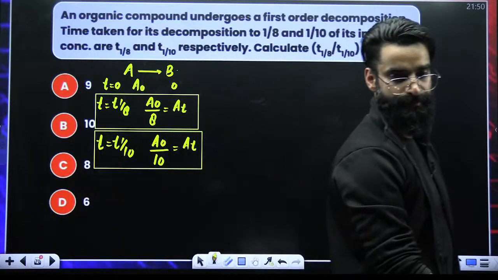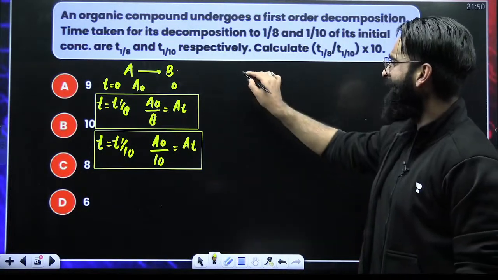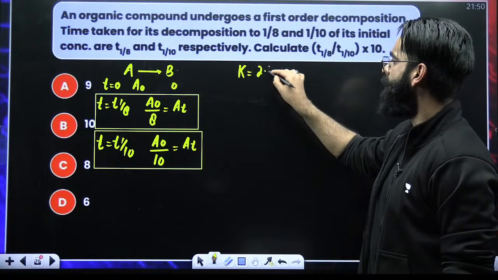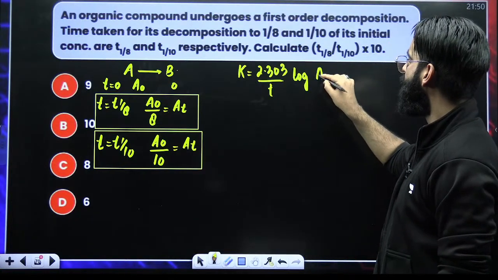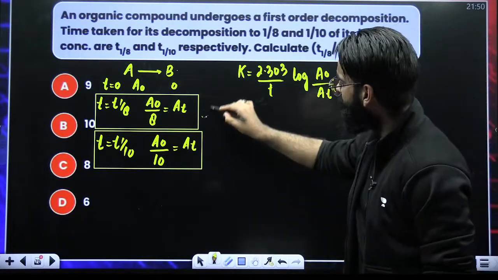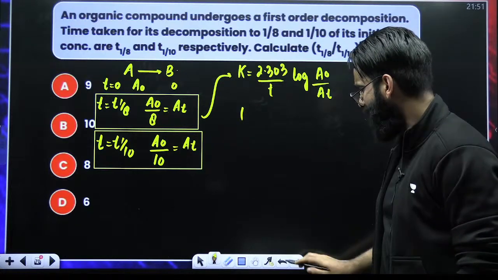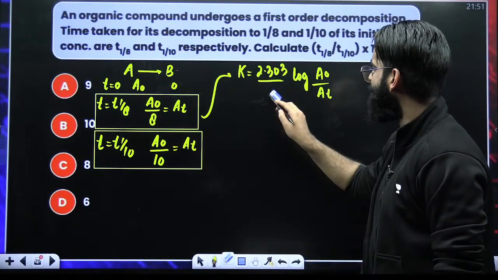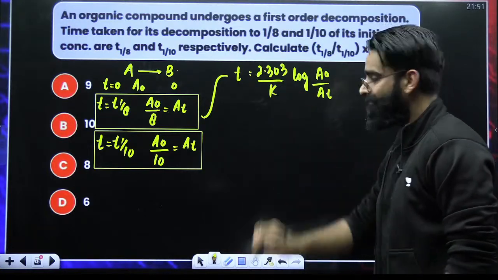I have 2 conditions. Over here, if you look carefully, I have 2 conditions. What is my integrated rate equation? That is K is equal to 2.303 divided by T, log of A naught divided by A t. Now put the first condition in this expression. Let me take T out here, K out here. Let me write T here and K here.